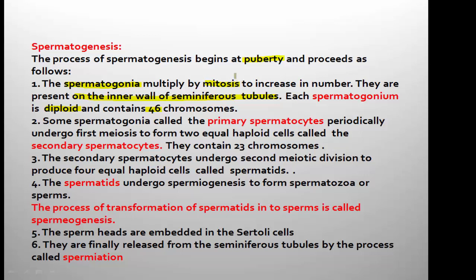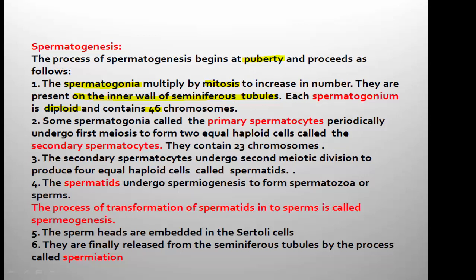If the cell is dividing through mitosis, the chromosome number remains as it is, only the number of cells increases. The cell number increases and the chromosome number remains constant if the cell is dividing through mitosis. And spermatogonia containing 46 chromosomes divide by mitosis to increase the number.